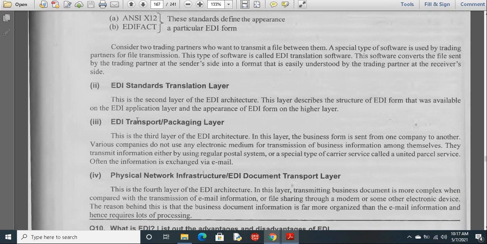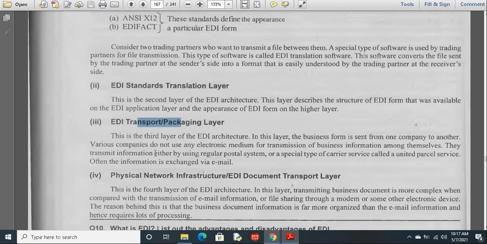Third one, transport. The duty of this layer is to transport that information from source to destination. In this layer the business form is sent from one company to another. Various companies don't use any electronic medium to transmit the business applications or business information.